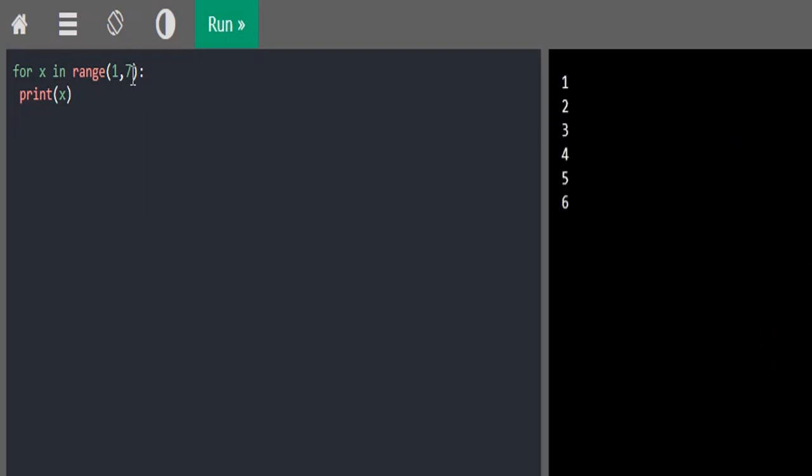In case you want to increment the value by 2 instead of incrementing by 1, as you see, the output is 1, 2, 3, 4, 5, 6, which has just incremented by 1. But I want to display 1, 3, 5, then I simply give 2, which means I'm telling the value of x to get incremented by 2. So yes, it has got incremented by 2. Now say I want to increment it by 5, I can do that.